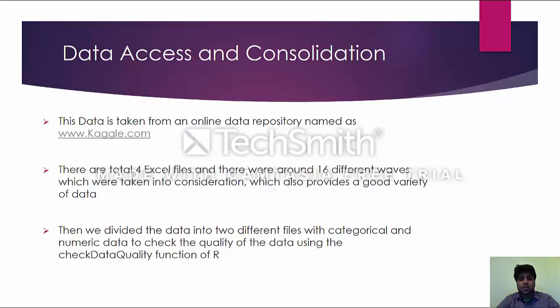First one is data access and consolidation. This data is taken from an online data repository named Kaggle.com. This repository has a lot of data, and we got a really good variety because there were 4 Excel files in which around 16 different waves of data were taken into consideration. Then we divided the data into 2 different files, one file with the categorical data and one file with the numeric data, and we did this separation using the check data quality function of R.